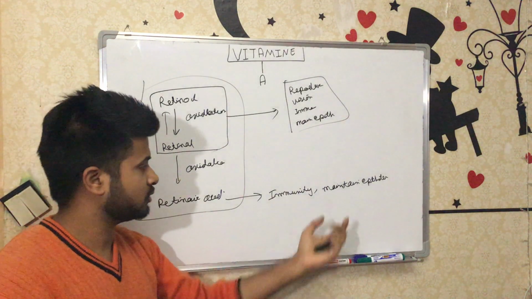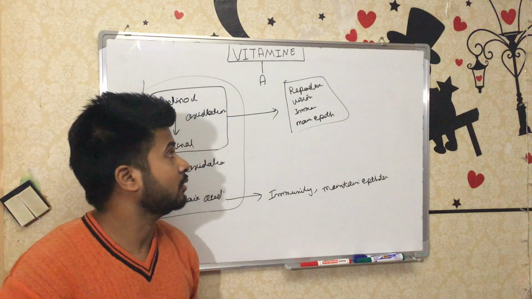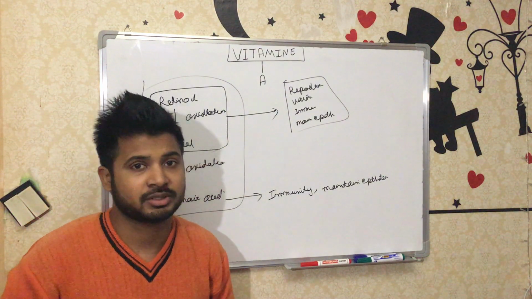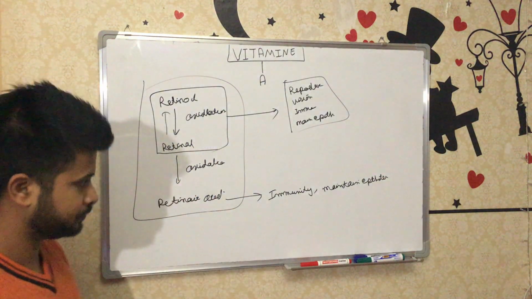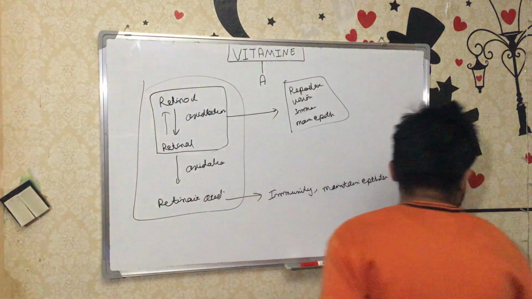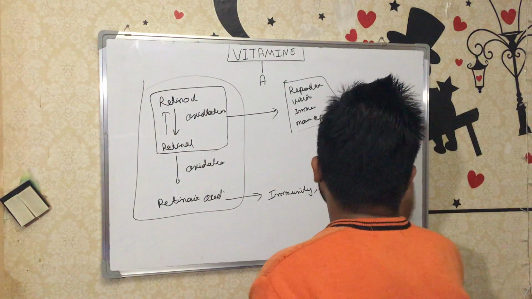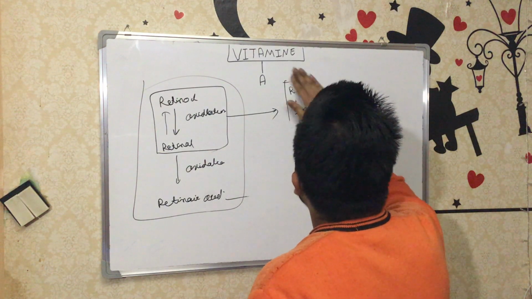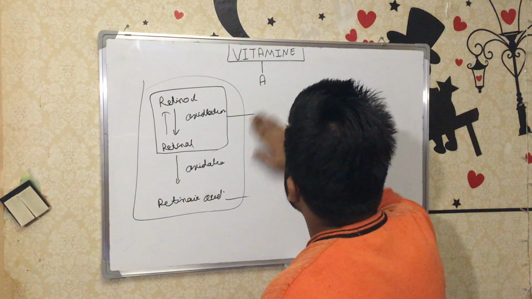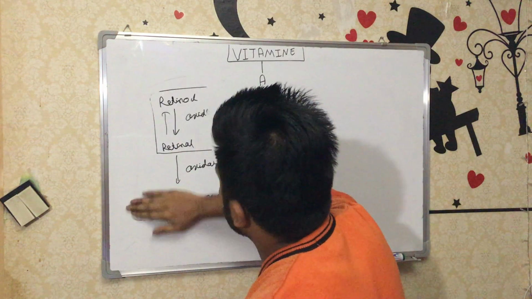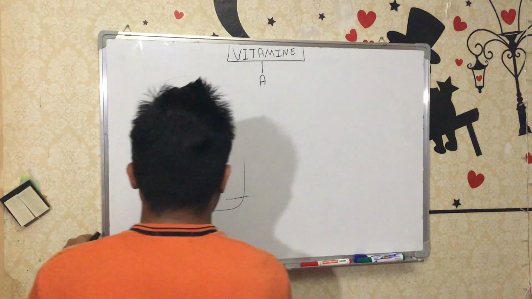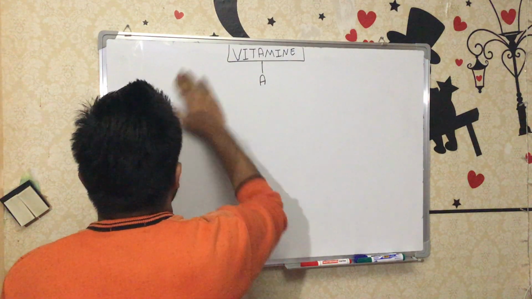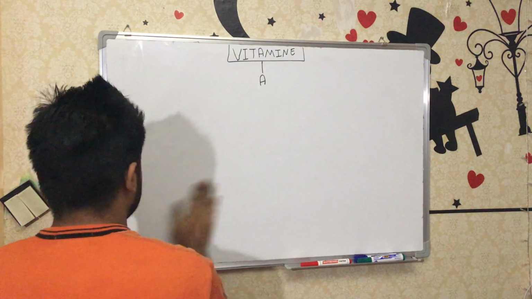So those persons will suffer from immunity problems, reproductive abnormalities, and vision abnormalities. That is the reaction we have to know. Now let's move on to the first important thing: how it will be absorbed, how it will be stored in the liver, and then how it will be released in the target organ.